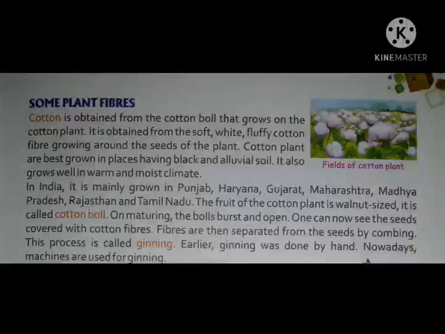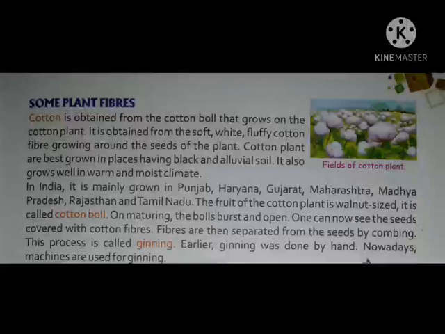Some plant fibers. Cotton is obtained from the cotton ball that grows on the cotton plant. It is obtained from the soft white fluffy cotton fiber growing around the seeds of the plant. So around the seeds of the plant, the soft white fluffy cotton fibers grow, and the cotton is obtained from those fluffy cotton fibers.